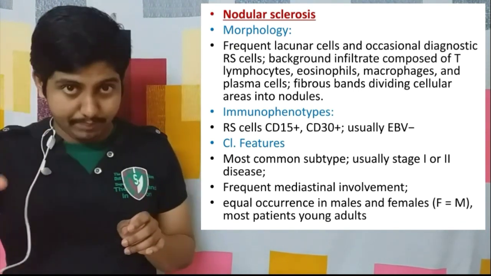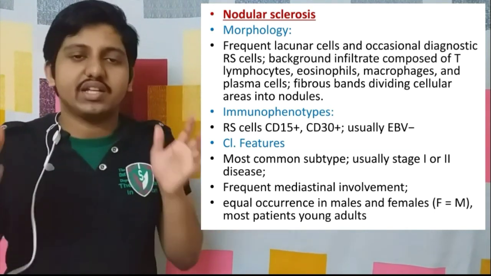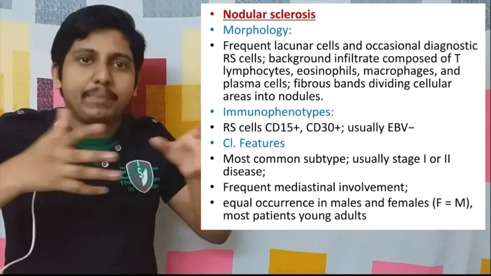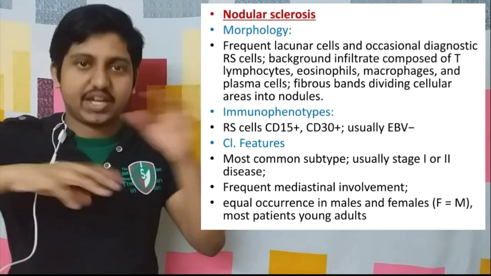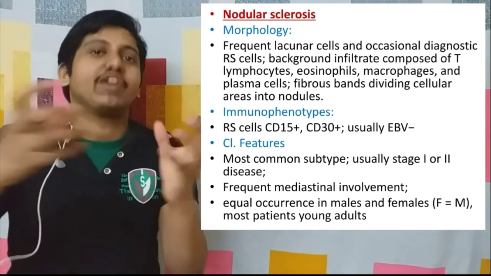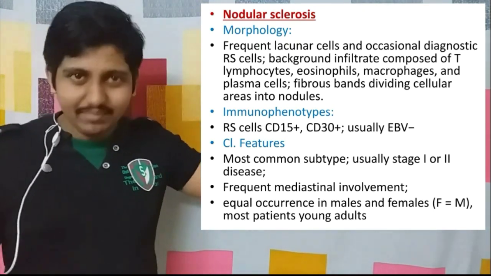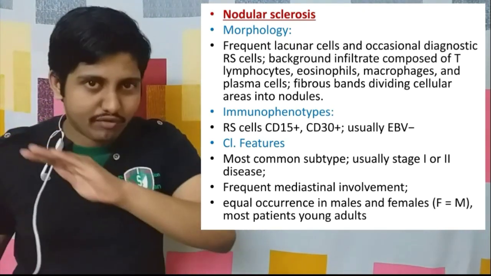Deposition of collagen in bands in the lymph node. In the lymph node, collagen is deposited in bands, so that it separates the cellular areas into different nodules. So that's why it got its name, nodular sclerosis. So our morphology is over.